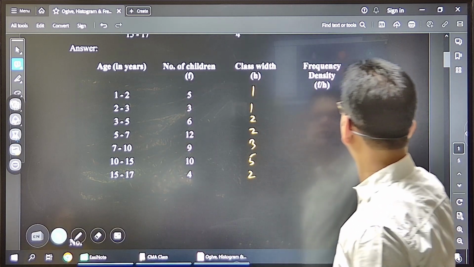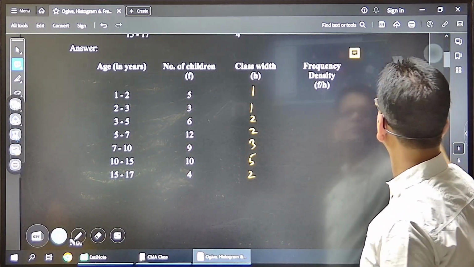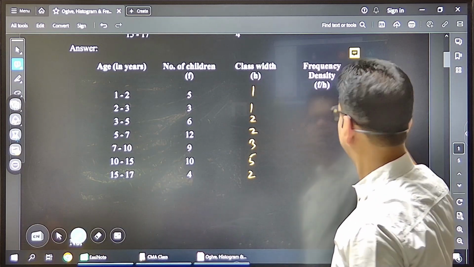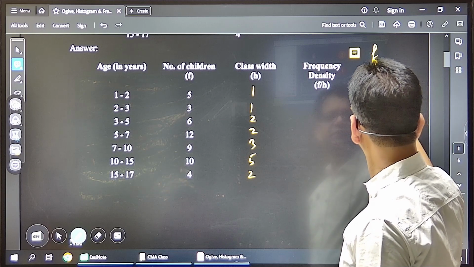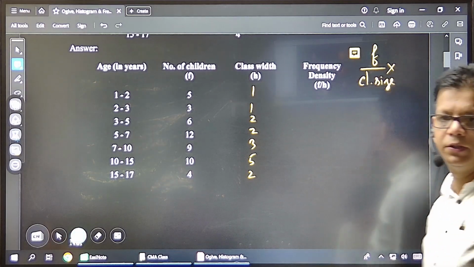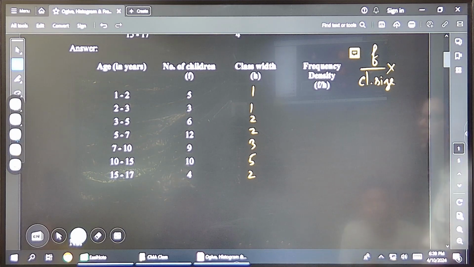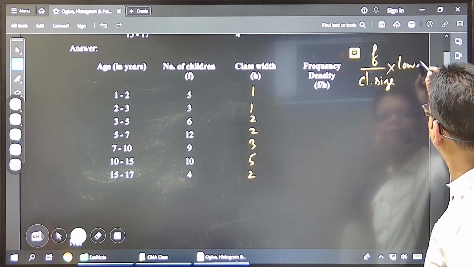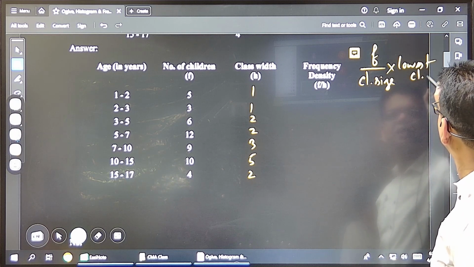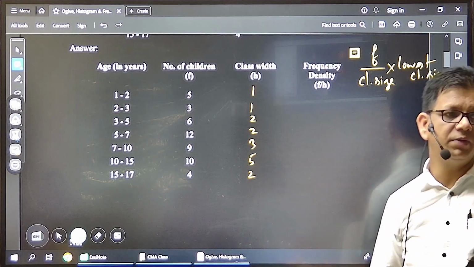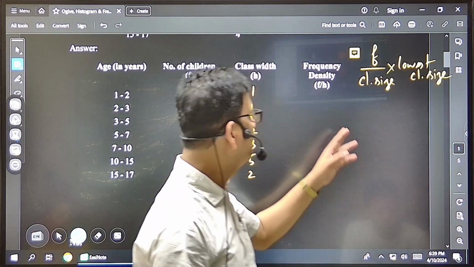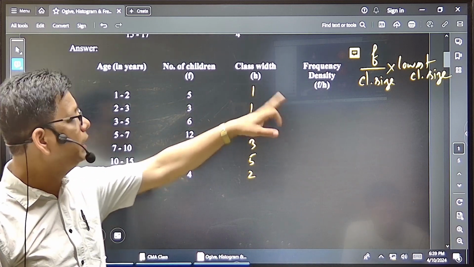The frequency density formula is frequency by class size, to be multiplied by the lowest class size. This is how a frequency density can be obtained. Not for this question, because here the lowest class size is 1, so multiplying by 1 we get the same number, so it's not written for this question. Now this is the formula to get the frequency density.